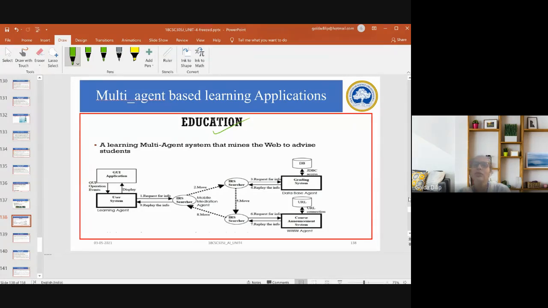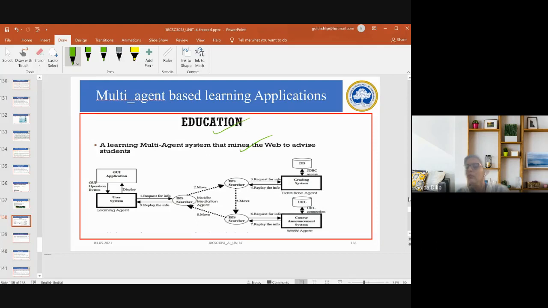This is also an example for a multi-agent based learning. A system should be able to advise the students by mining the internet and discuss what are the important problems or what are the things to be taken up in relation to the information. You are basically trying to customize things. A multi-agent system that mines the web to advise the students.